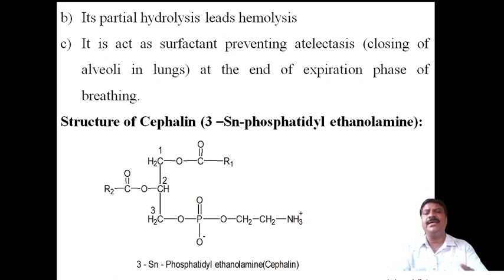Then the third one is that it acts as a surfactant, preventing atelectasis.